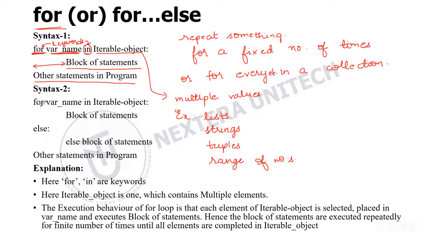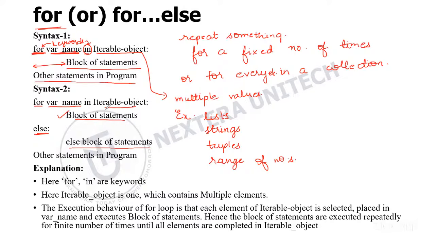So that is the for loop, with the loop variable in an iterable object, and it has some block of statements. Then there is an else also, and that else will have its own block of statements. If the block of statements in the for loop are executed completely, without any break or interruption, then your else block will be executed.